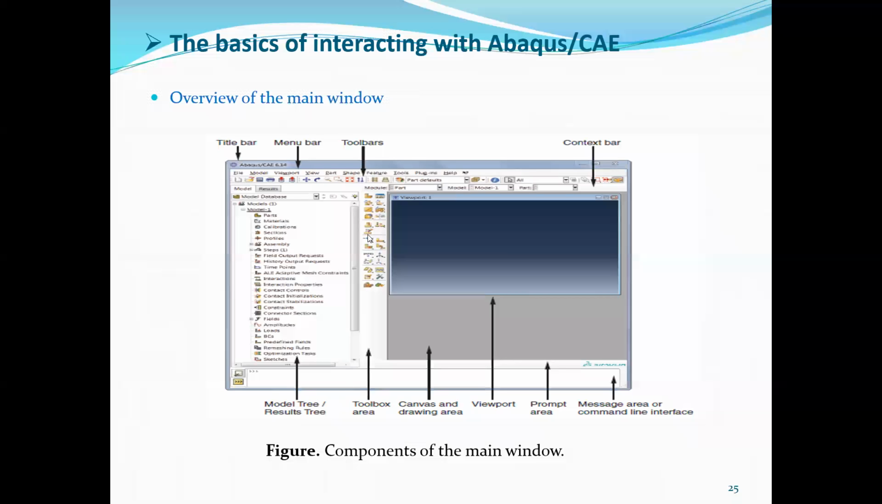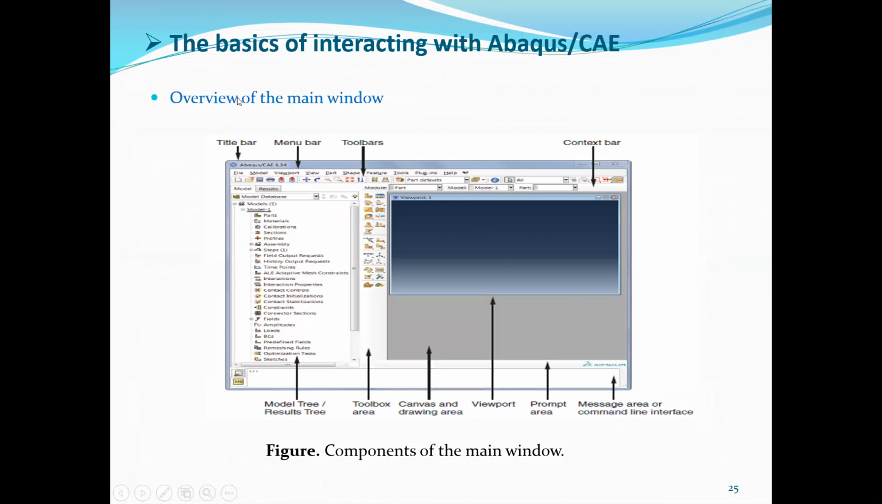And this is a toolbox area, canvas and drawing area. This is a viewport where we can model and visualize the results. Prompt area. Next is the message area or command line interface.